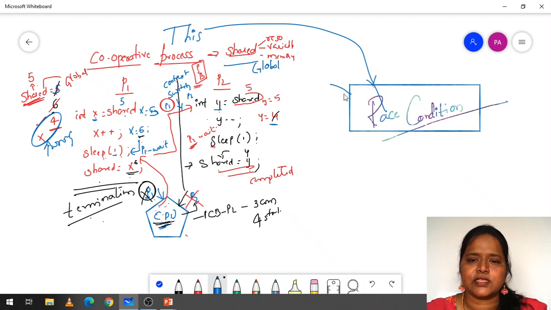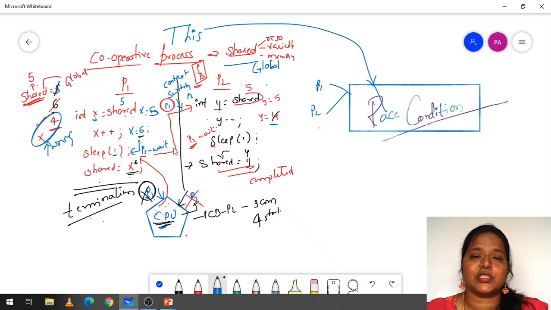Race condition means two processes are attempting to execute first. I'll execute first, I'll execute first. Suppose if P2 executed first also, we'll get the same answer. Race condition does not mean that every time we make use of cooperative processes, we will face the problem of race condition.